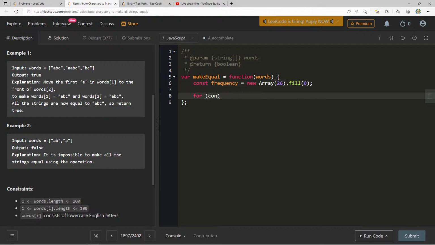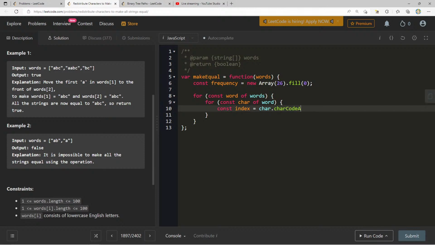And then we can say for const word of words, for const char of word, we'll say const index equals char.charCodeAt(0) minus 97. And then in our frequency, we say frequency[index] plus equals 1.